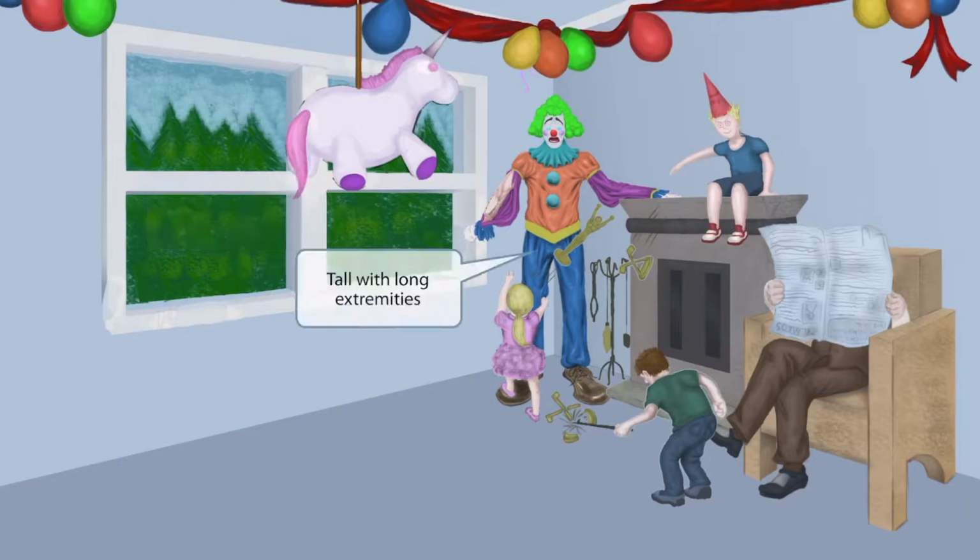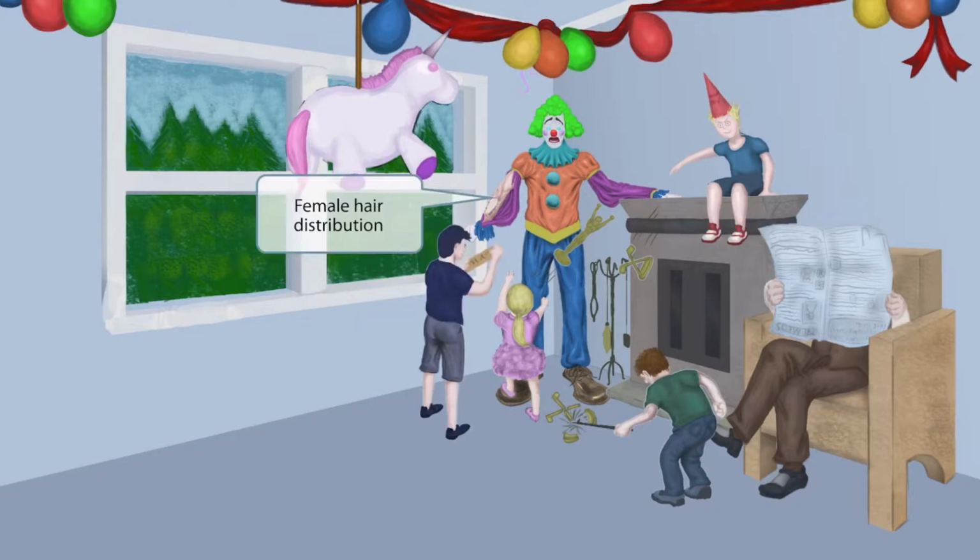Did you notice how tall the clown is? That's fortunate he is so tall. If he was any shorter, it'd make it easier for these little monsters to abuse him. In any case, the tall, long-armed nature of this clown represents the fact that patients with Klinefelter syndrome are tall and have long extremities.